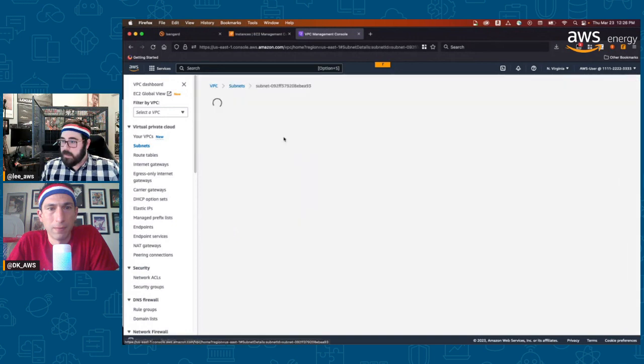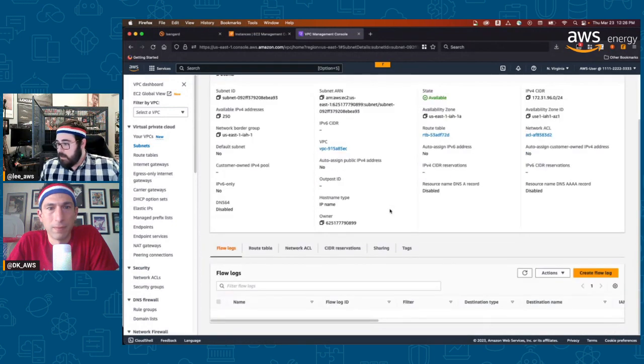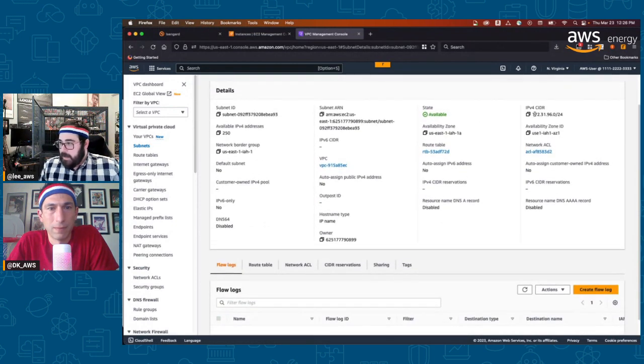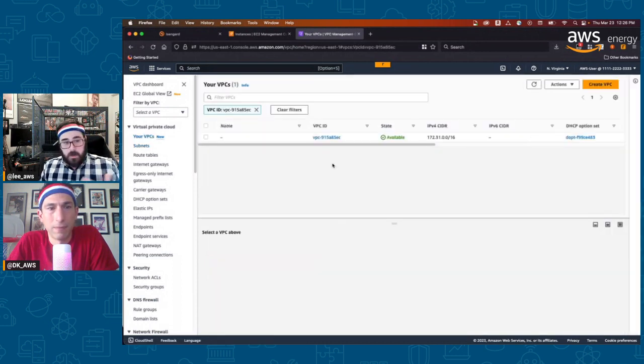And if we click this guy here, you'll see that it has a CIDR that I allocated to it at time of creation, like I would with other subnets, that it is in the Houston availability zone, that's in my default VPC, and that I have a route table. And that's all there is to it.